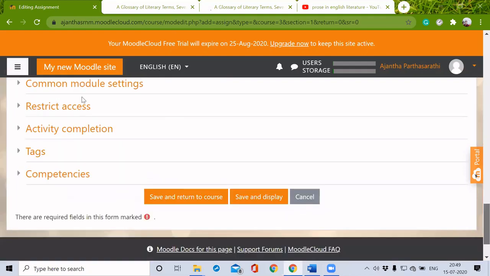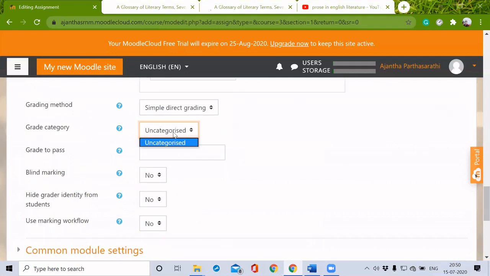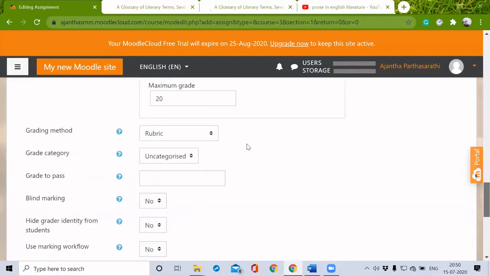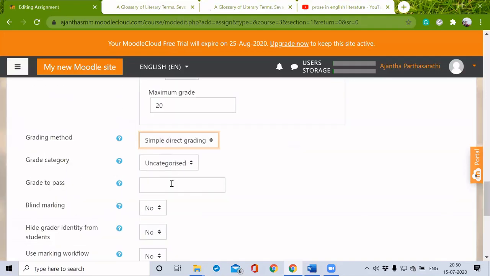Then here, grade. I'm just going to give 20 points for this one. Simple direct grading and categorized. Marking guide. Rubric. Everything is uncategorized. Just a minute. Yes, fine. I just want to make it simple direct grading. And the grade to pass for this is, you can make it 10.